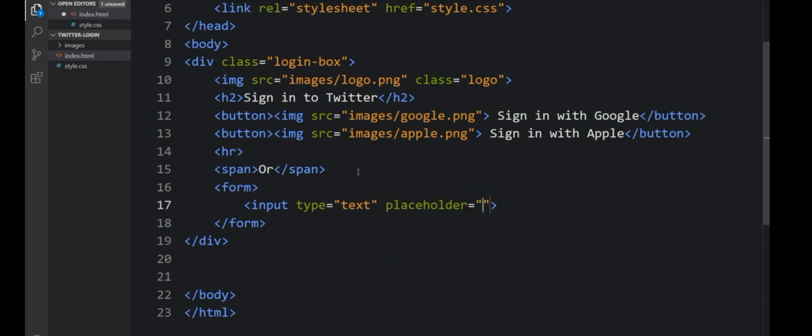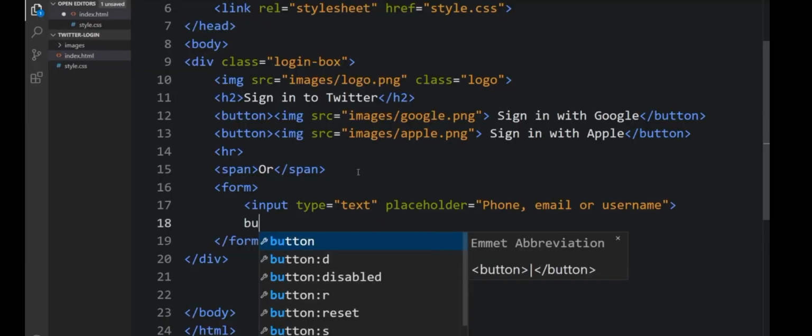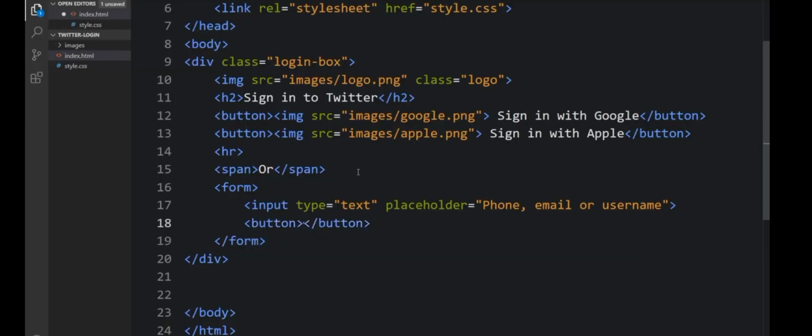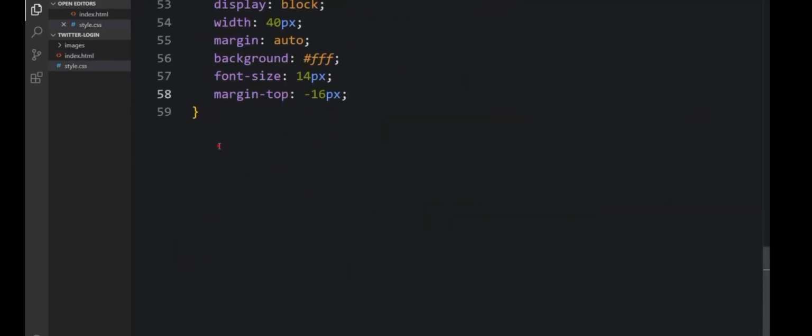have the input, which the type will be text, the placeholder will be phone, email, or username. So the button. So as you can see that it looks perfect. So let's go back to CSS and make that one beautiful. So the login box input.